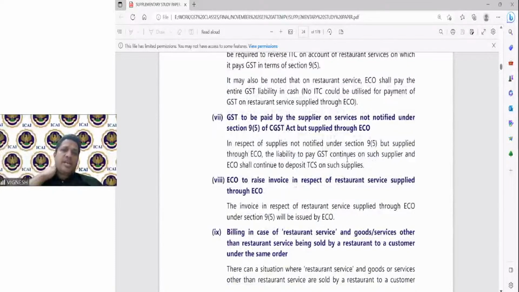Fine. Then GST has to be paid by the supplier on services not notified under 9.5 but supplied through the electronic commerce operator. There are various other services also which are not notified under 9 subsection 5. It is not plumbing, carpentry, or travel accommodation or the cab one. Apart from this, if any service is there, directly only the GST has to be paid.